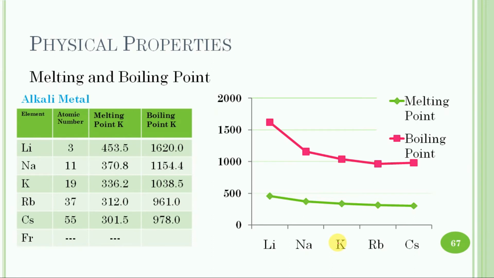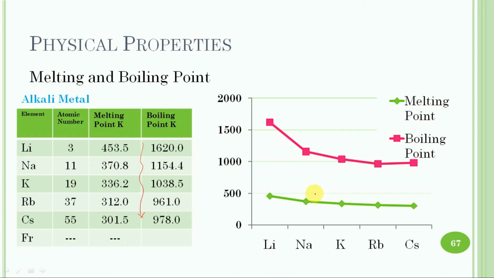Melting and boiling point. All these alkali metals are soft and have low melting and boiling points. The alkali metals have only one electron in their valence shells, and due to this, the energy of binding of these atoms in the crystal lattice of the metal is very low. Thus the metallic bonds in these metals are not very strong, and consequently their melting and boiling points decrease as we move from top to bottom in the group.